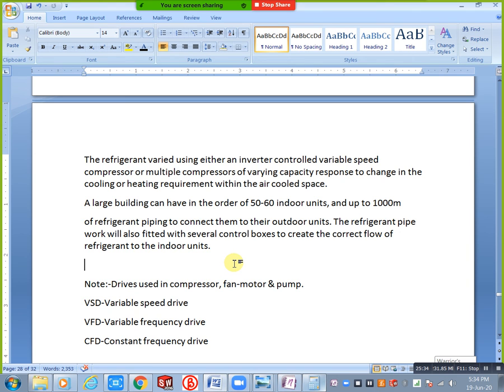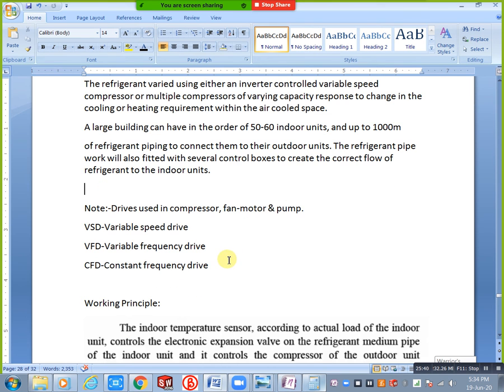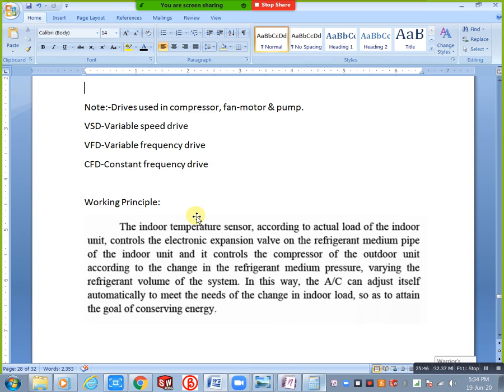Next, you consider the working principle. After, we will discuss this one. Okay, here we have the working principle. Just you can see the indoor temperature sensor. The indoor temperature sensor, already I explained, in window AC, split AC we have one sensor, same as here, we have an automatic expansion valve.